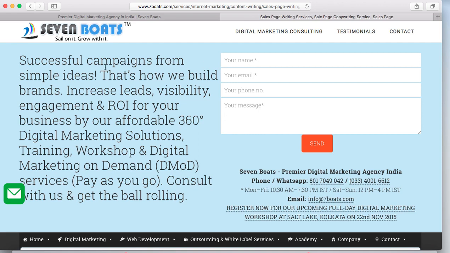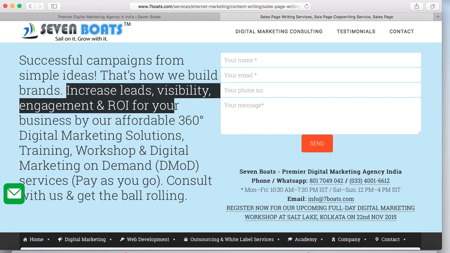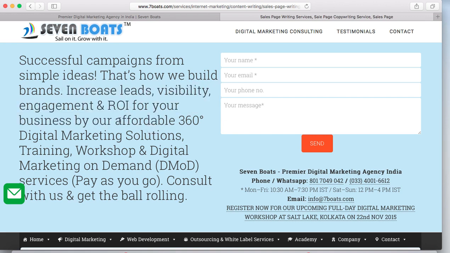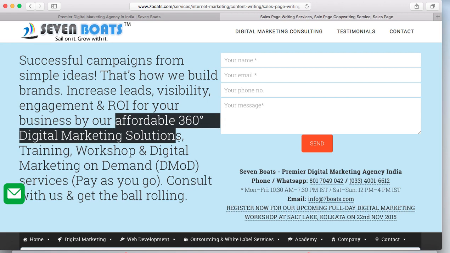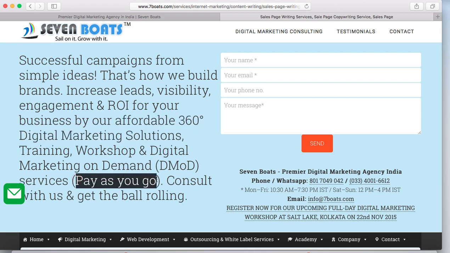For example, for 7 boats, you can see where we have written the benefit part. This is 7boats.com, and you can see digital marketing consulting is there, so you can understand that this is a digital marketing company. You can also see here 7 boats is a premier digital marketing agency in India. You can see the benefit part here: increase your leads, visibility, engagement, and ROI, and also affordable 360-degree solutions. And you can also see the pay as you go model here. So the benefit is clearly written over here. So this is called the 3-second litmus test.